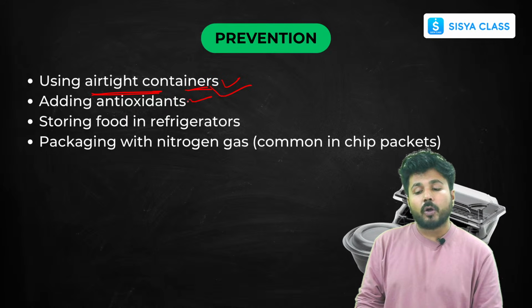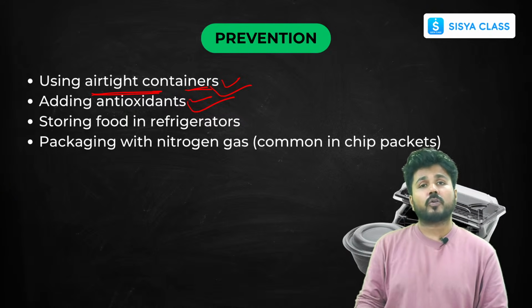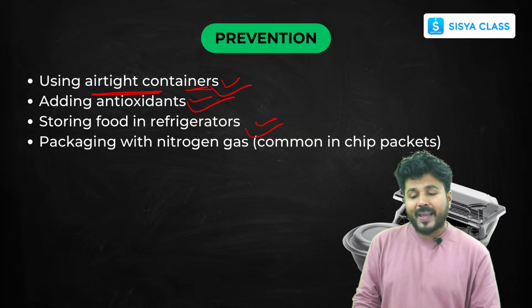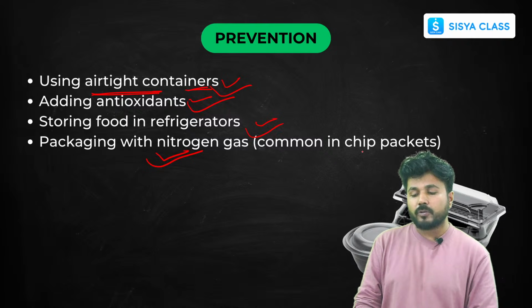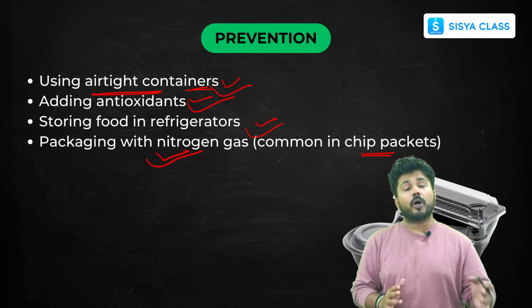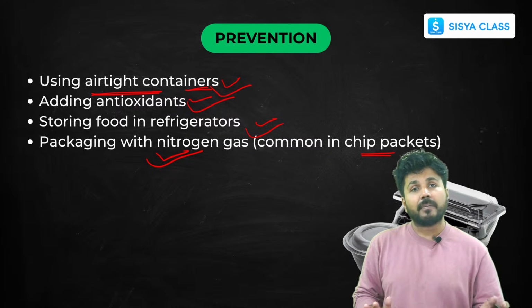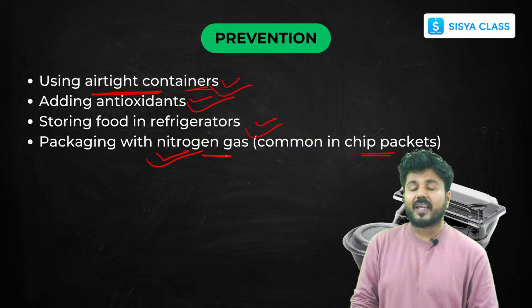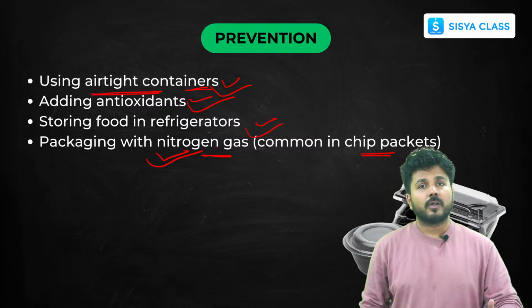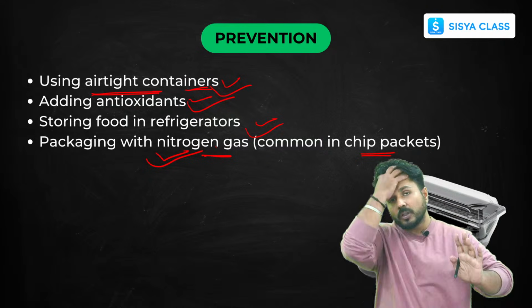Now, using antioxidants. Some antioxidants that you mix in decrease its reaction with oxygen. Now, storing food in refrigerators, that we all do. Now, packing with nitrogen gas. As you have seen in chips packets, the chips stay fresh for a longer period of time, even before opening, because of the nitrogen gas present inside. It is put inside to reduce the oxidation process, so that the shelf life of the chips packet can be increased, and we can use it for a longer period of time.